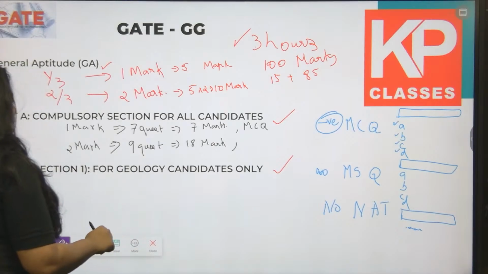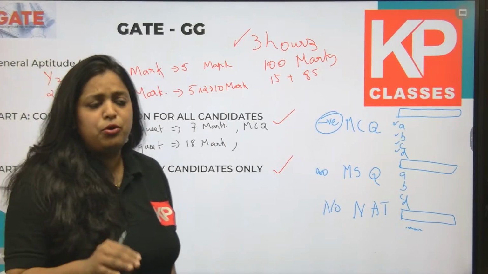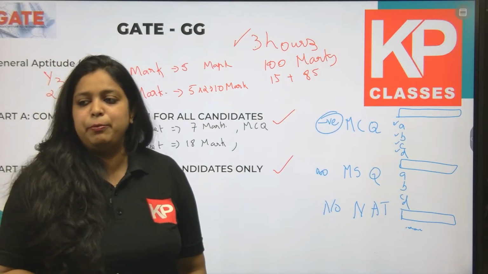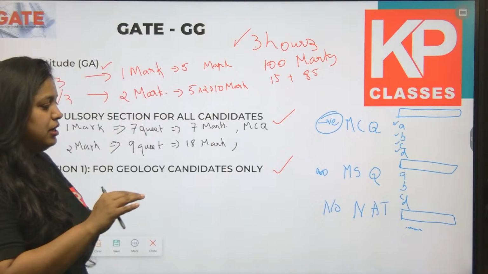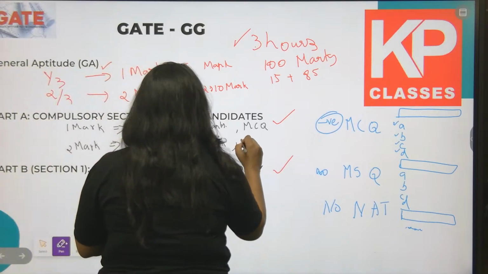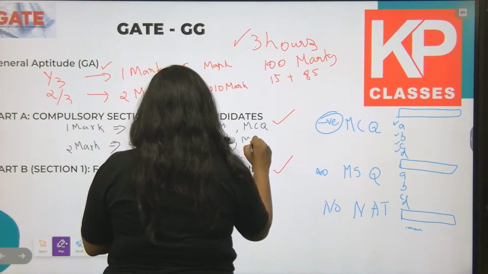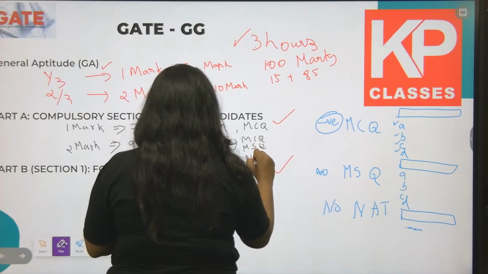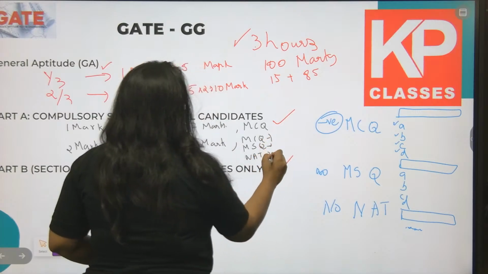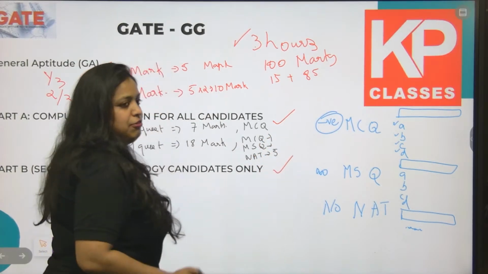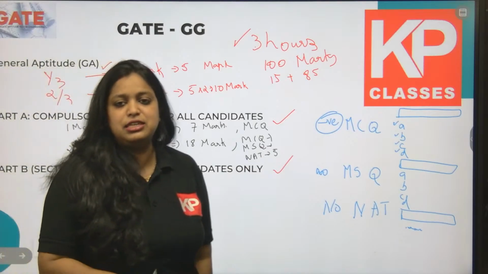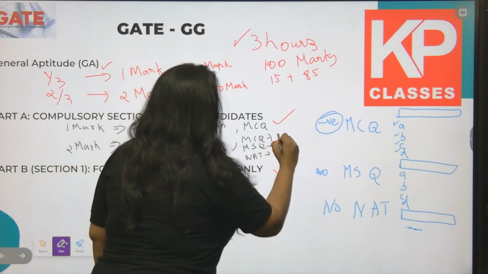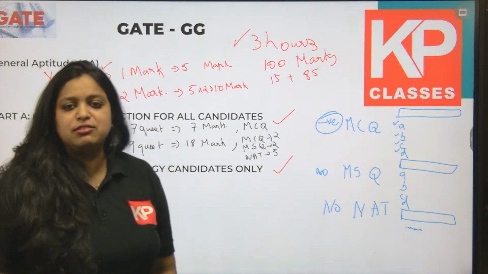And this 18 mark section depends upon last year's, sorry, this year's GATE paper, 2023. If I explain the questions, usually there is one MCQ question, MSQ questions are also there, and also NAT questions are there. In this particular section mostly it is NAT questions. 5 NAT questions were asked in the GATE 2023 paper, and 2 MCQ questions and 2 MSQ questions were asked in part